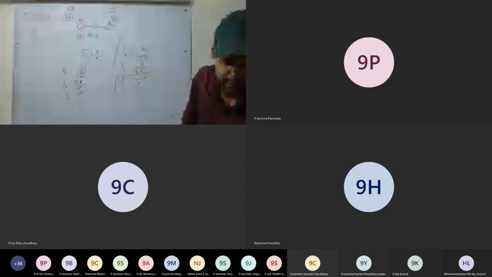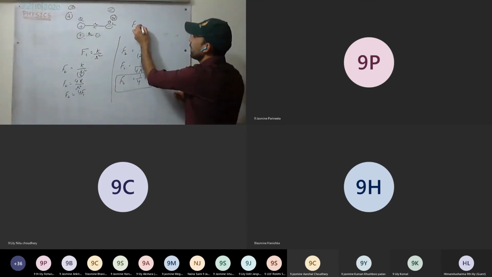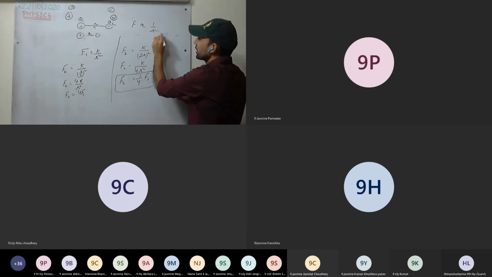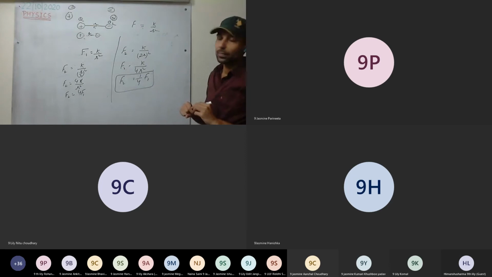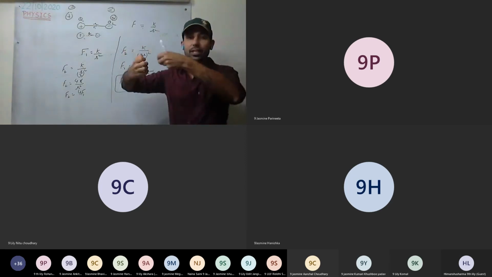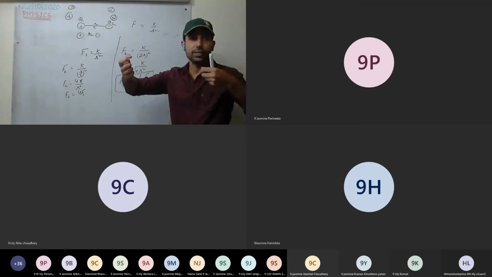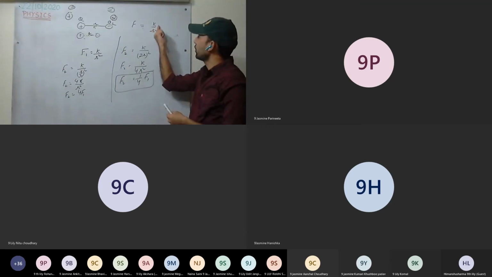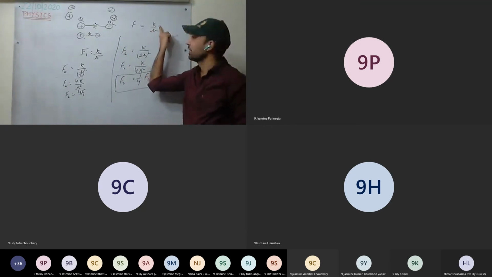This is the proportionality constant. For example, F is proportional to 1 upon r square, so to make them equal we need some constant. How do we get this constant? With two charges we measure the force, then again with different charges we measure the force, and we find the value of k.